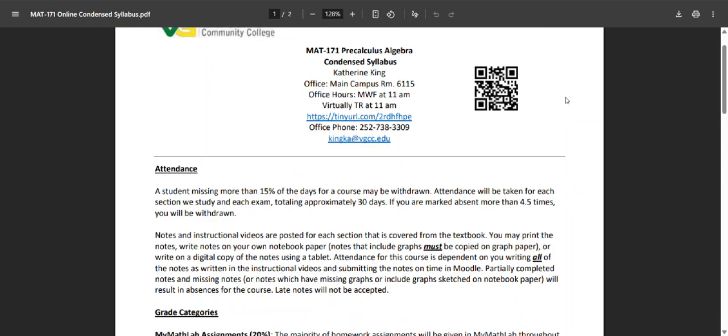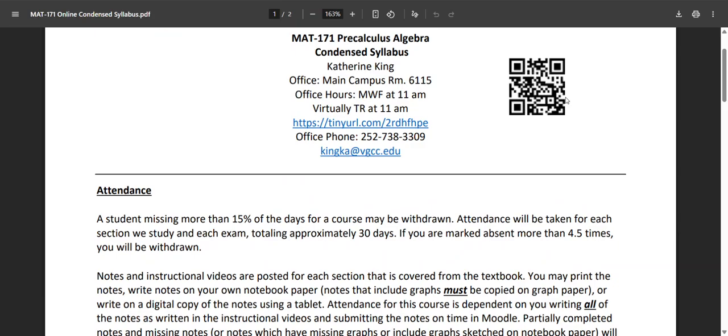So I'm just gonna pull that up. So here's some of the things that are important to note in the condensed syllabus. My office is on main campus. It's in building 6, room 6115. My office hours in person are Monday, Wednesday, Friday at 11 a.m. and they are virtually at 11 a.m. on Zoom. So there's a link here that you can click on, or if you print this out and want to use the QR code, that's fine too. You can also call my office phone. I'll answer it if I'm in the office. If not, you can leave a message that I'll be able to access anytime. And then here is my email address.